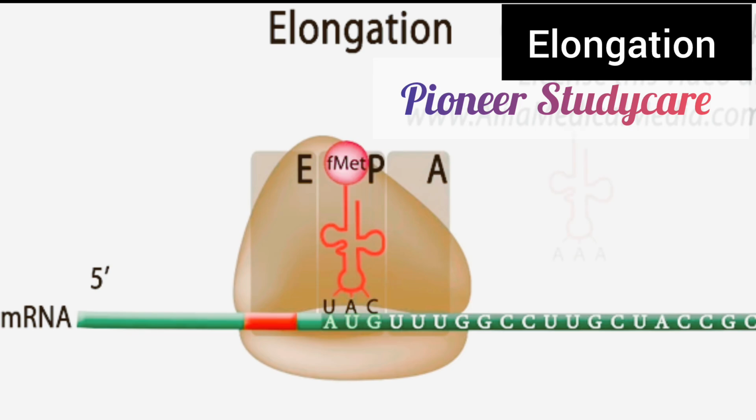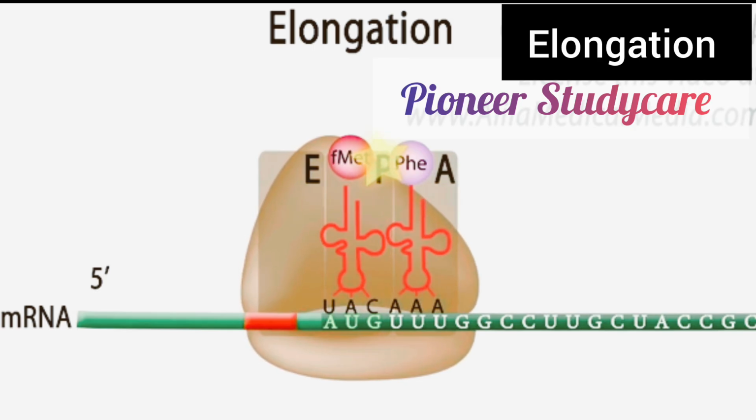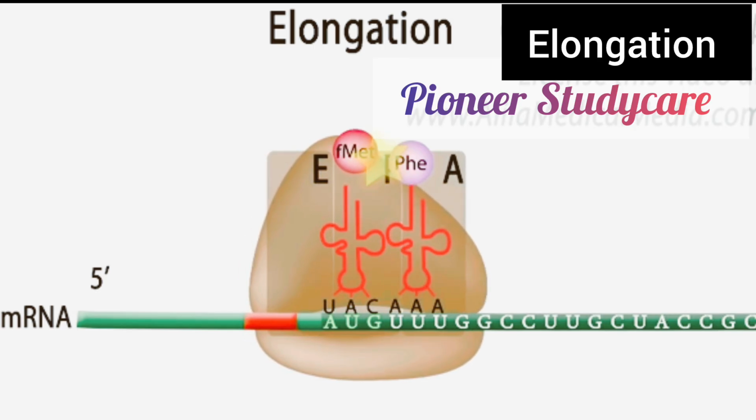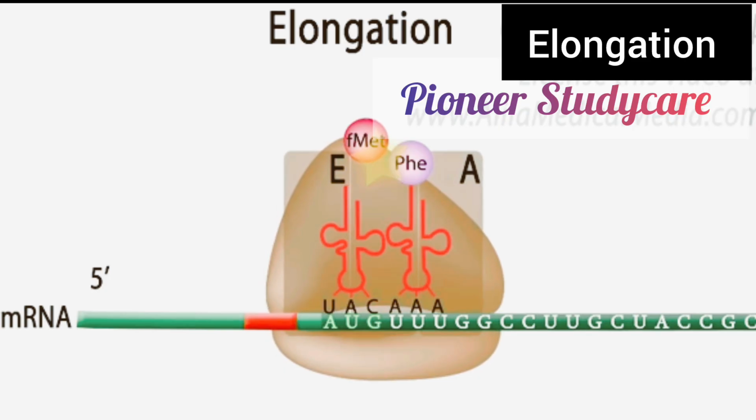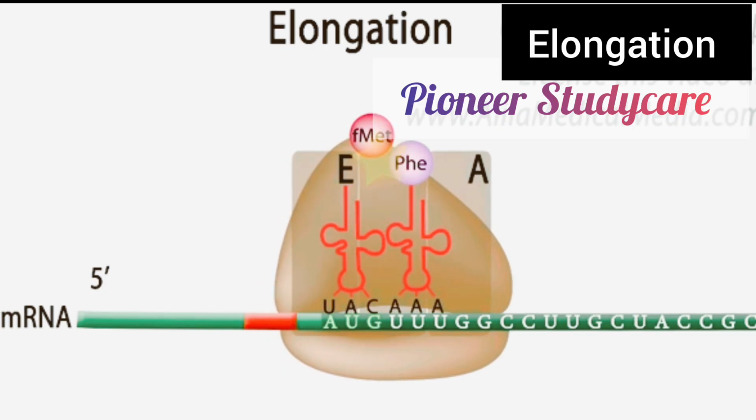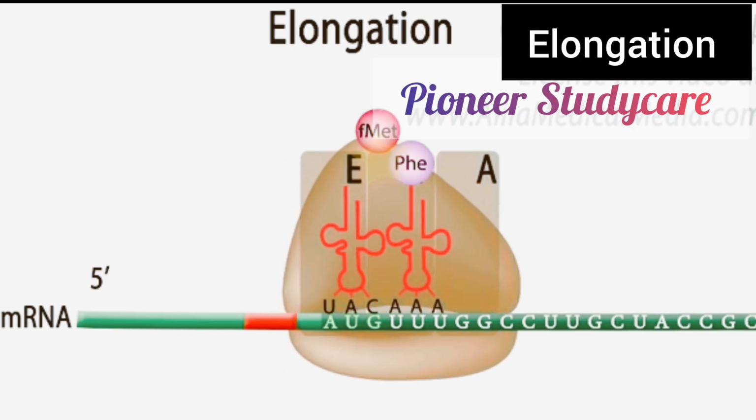When the right aminoacyl tRNA enters the A site, a peptide bond is made between the two now adjacent amino acids. As the peptide bond is formed, the tRNA in the P site releases the amino acids onto the tRNA in the A site and becomes empty. At the same time, the ribosome moves one triplet forward on the mRNA.